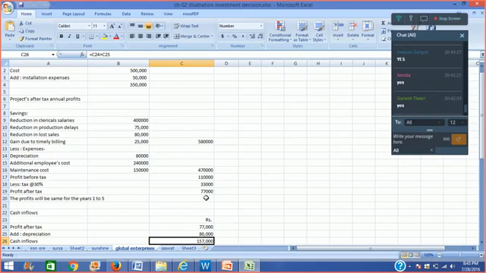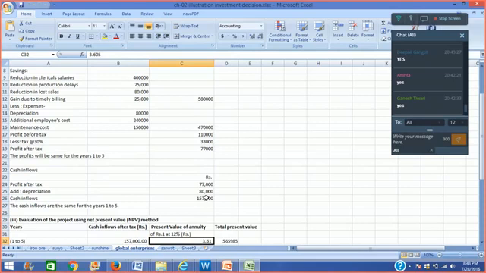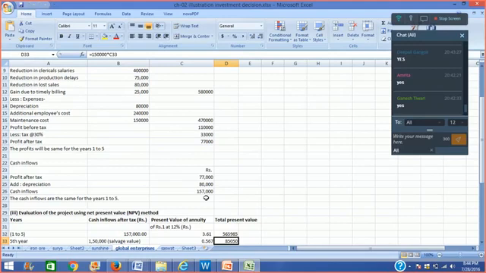1,57,000 rupees. This I am going to receive for a period of 5 years, right? So I will multiply this 1,57,000 with what? I will multiply it with the present value factor of annuity at the rate of 12%, which has been given to us as 3.61. So the value of this 1,57,000 rupees, which I am going to receive every year for 5 years at the rate of 12%, would be 5,65,985.